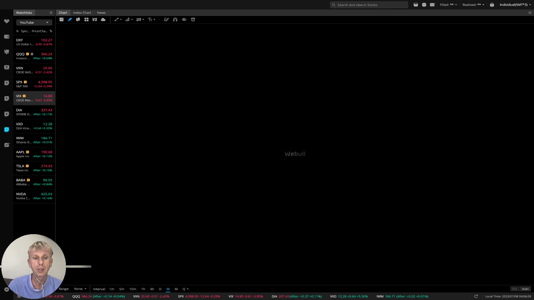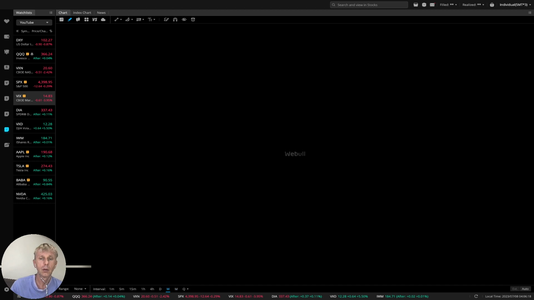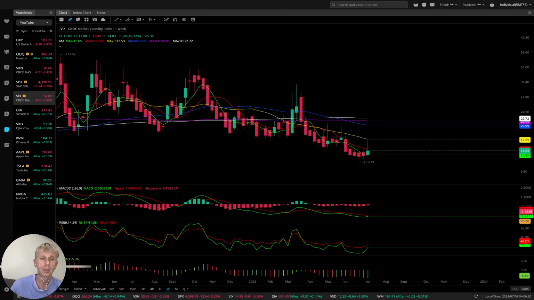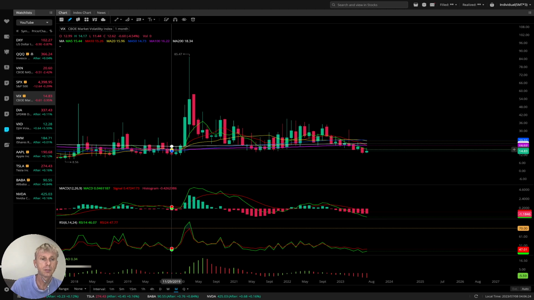Let's check VIX. VIX volatility index still bearish on monthly time frame, no fear. On weekly also bearish and monthly bearish. And monthly time frame it is still bearish.